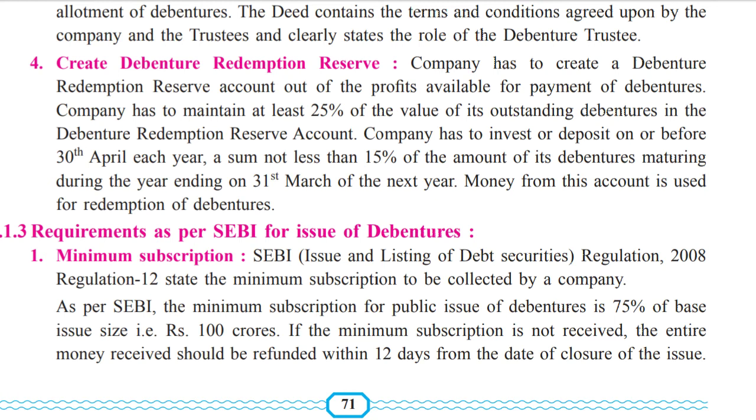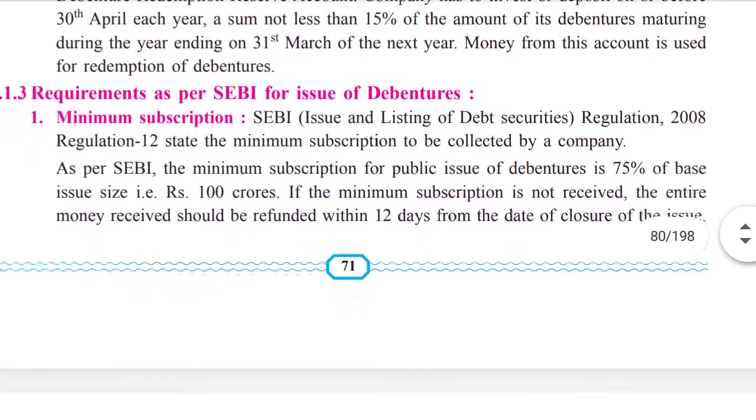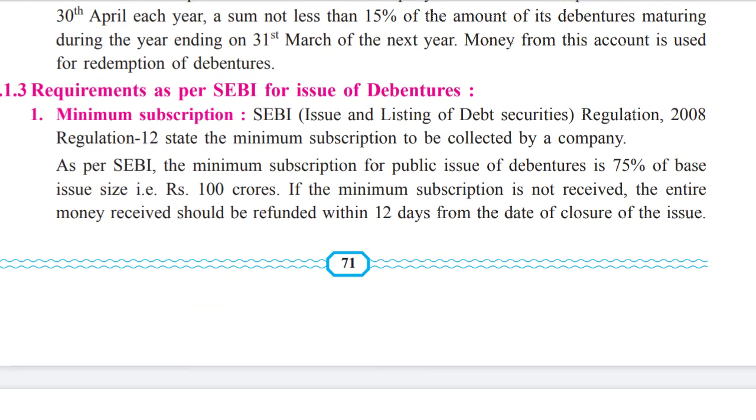So by 30 April every year, they compulsorily have to make some investment, and by 31st March the returns have to come back into the hands of the company. Money from this account is used for redemption of debentures. That's what I said. Now, requirements as per SEBI for issue of debentures.